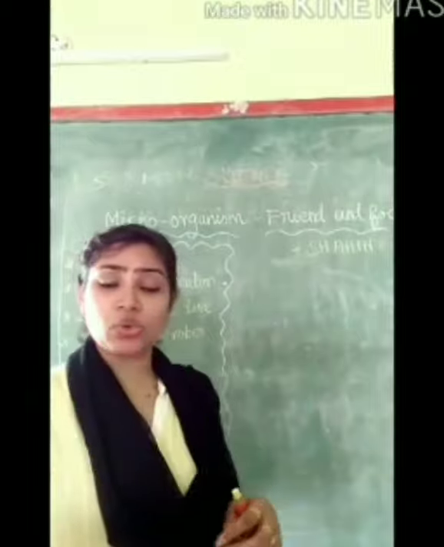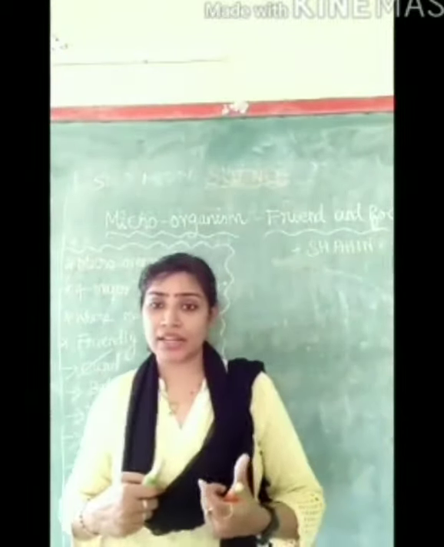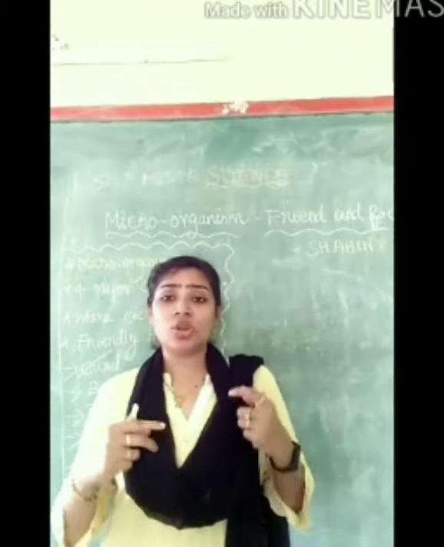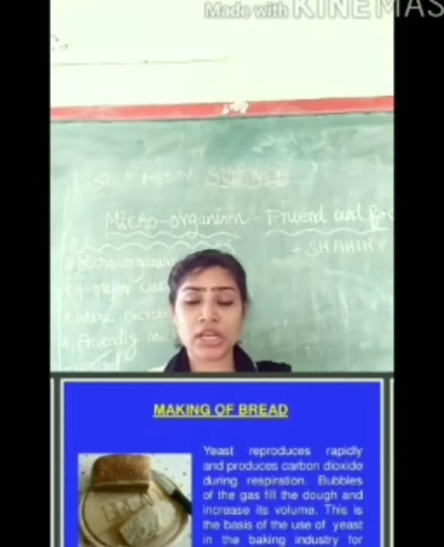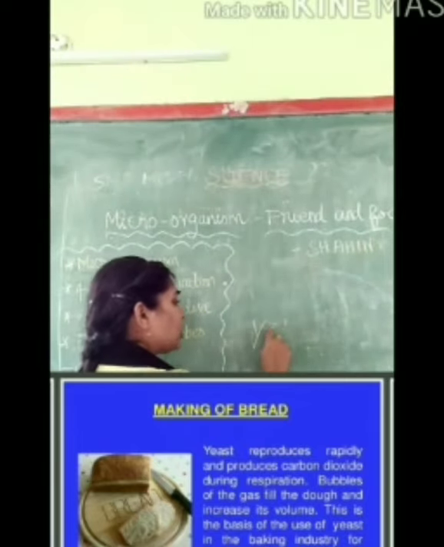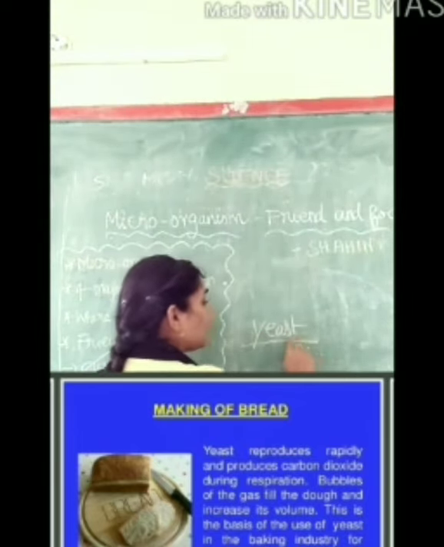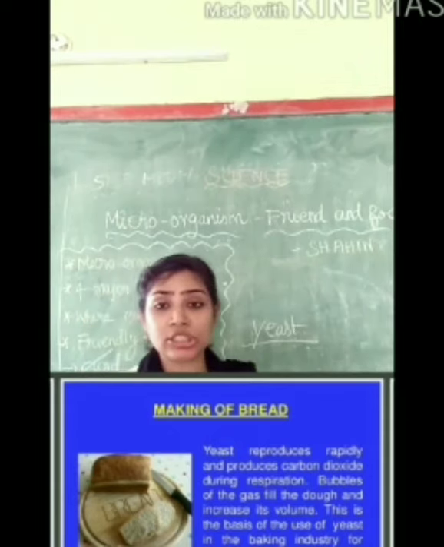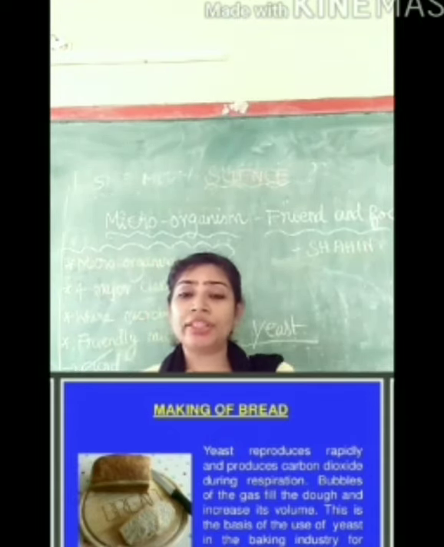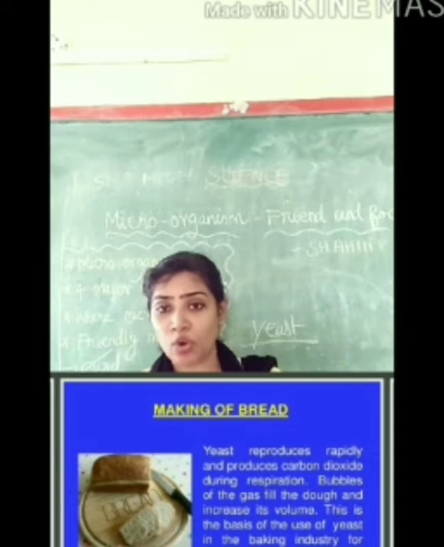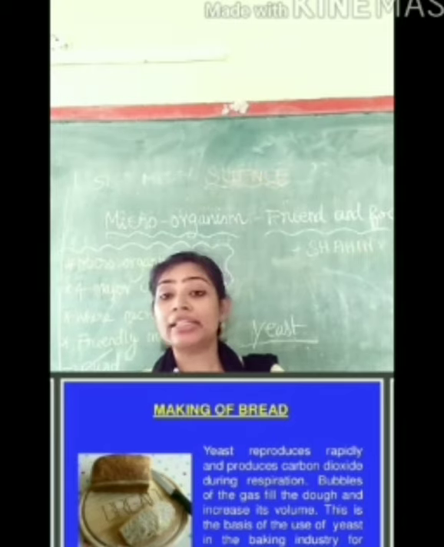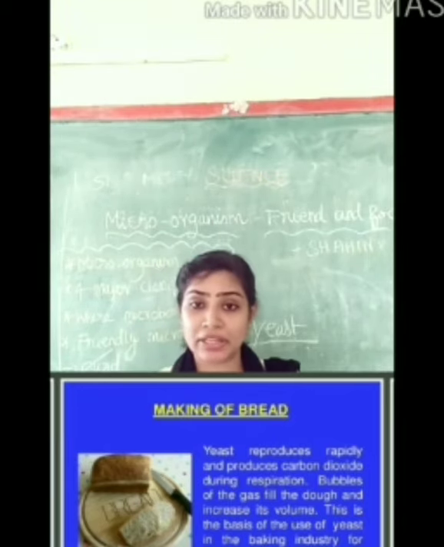Now let's see, as you know, the cakes, bread, pastries are very soft. So how do they become very soft? Yeast is the microorganism which helps to convert the dough into a softer form. When we mix the yeast in warm water, the yeast becomes active and starts producing carbon dioxide.